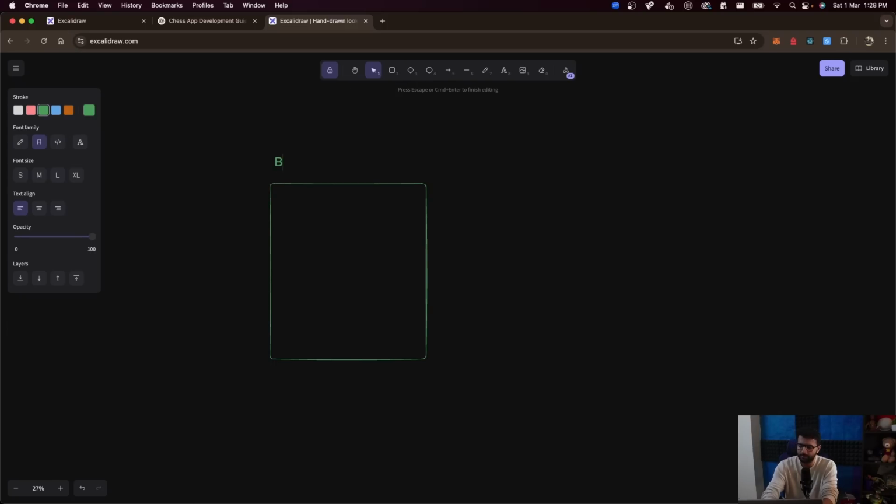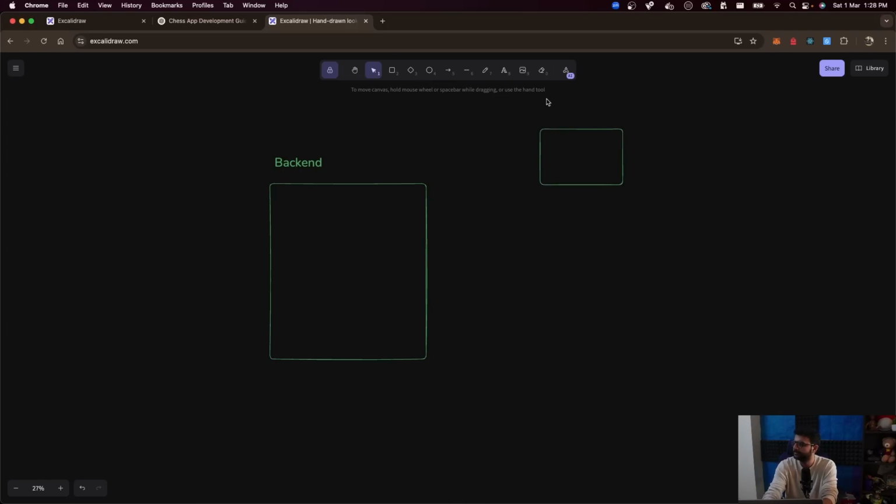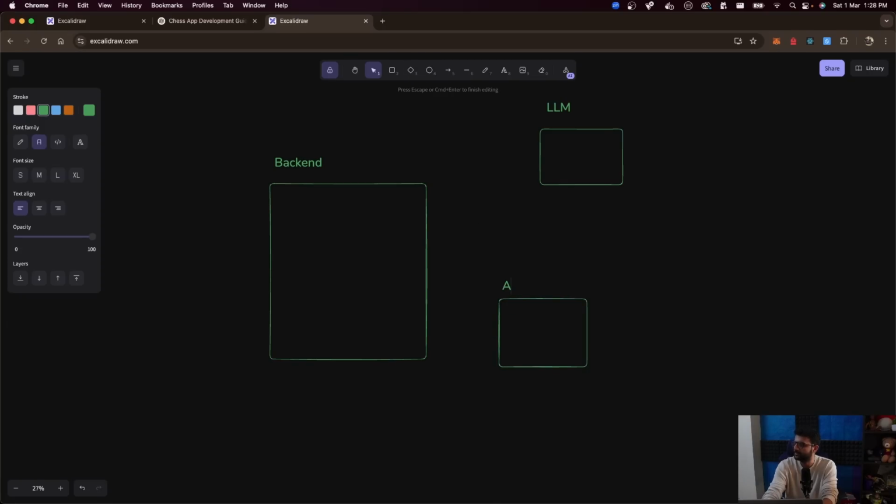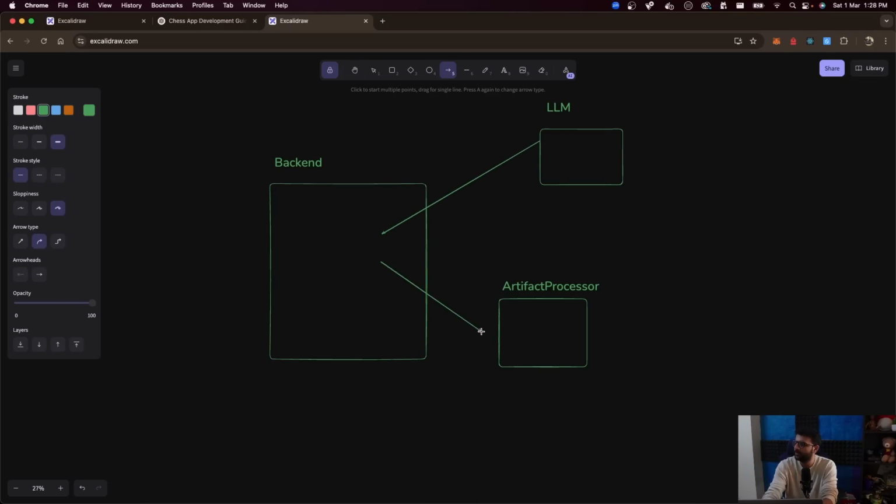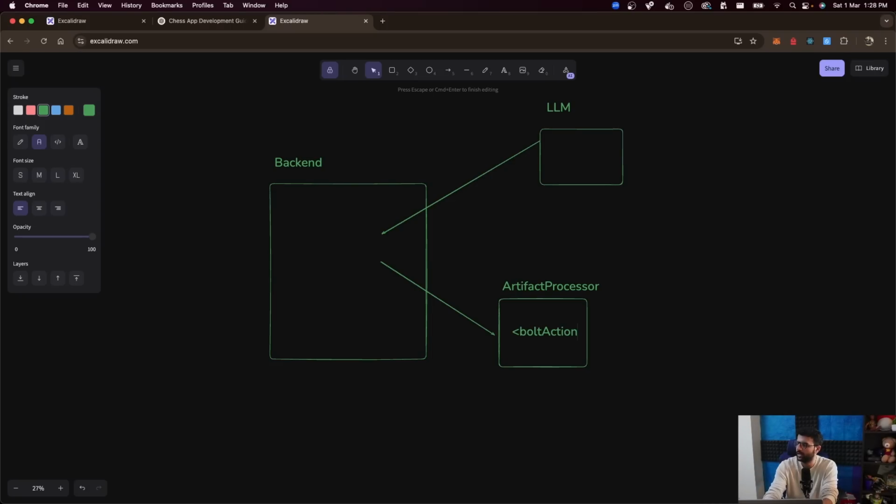if this is our backend and this is the LLM, then in the backend I have this artifact processor. As the LLM gives some response, the backend puts it in the artifact processor. It tells it that a bolt action has partially come, bolt action came. Then as the LLM responds more, it tells it okay, this whole bolt action has come, and whatever type equal to shell came. And then the LLM responds more, it tells npm run. And then the LLM responds more, it tells npm run start has to be run. Then the LLM responds more that bolt is done.